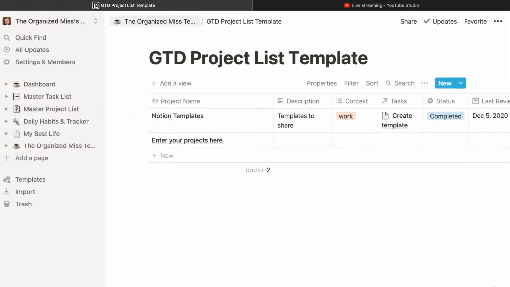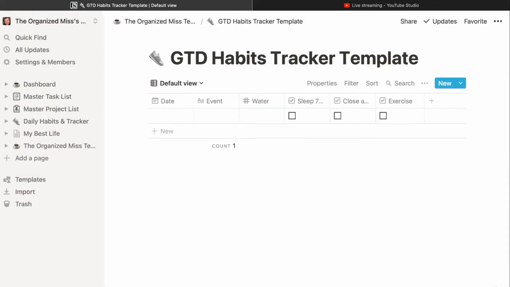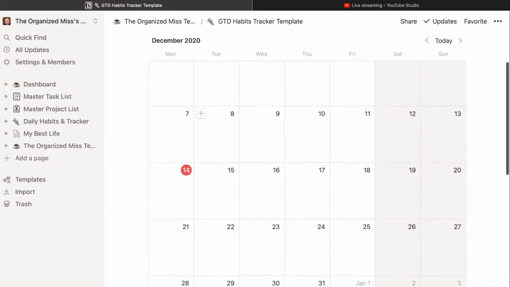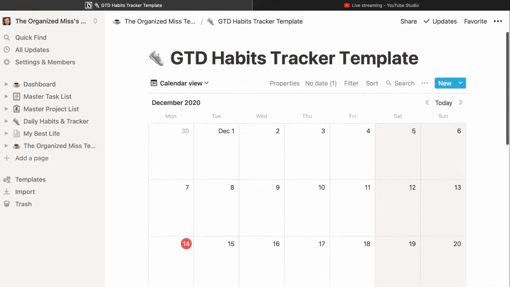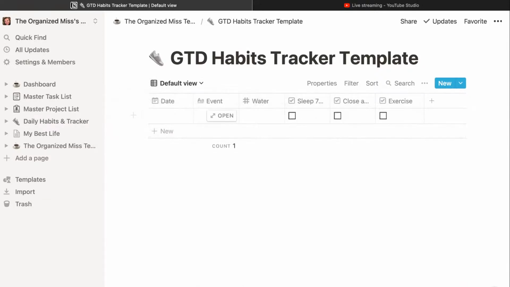And then the tracker, if you want to use that. You don't have to, but it's in the default view right now. You can put it in calendar view, and then you can start entering things. I just put in some basic things that you could track, but you could go in and change them to whatever you want them to be.